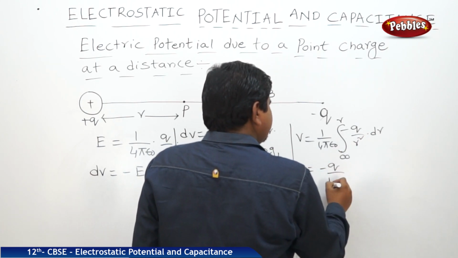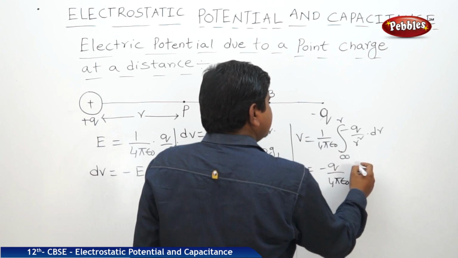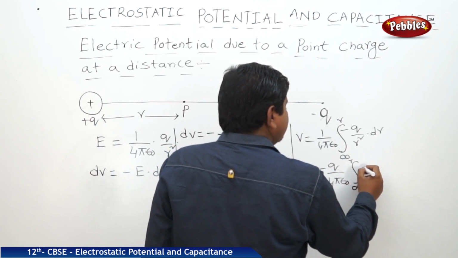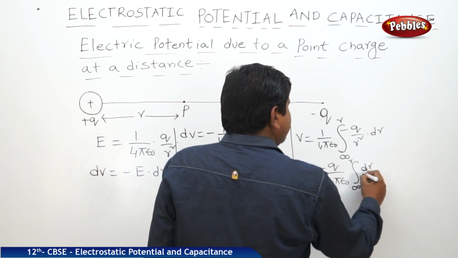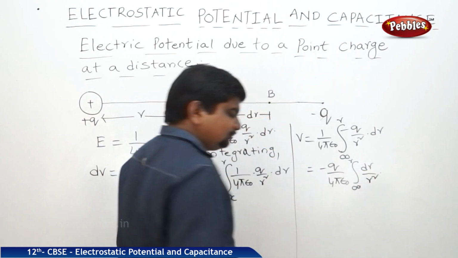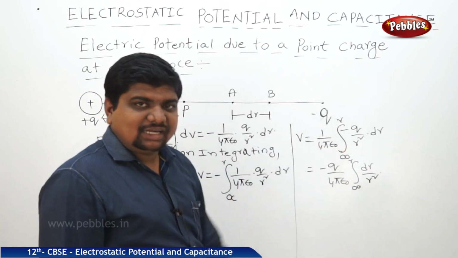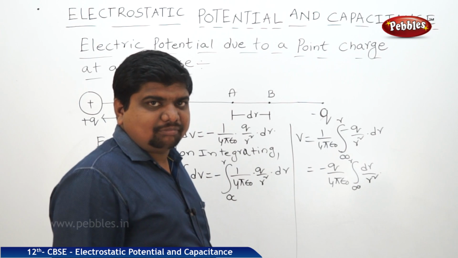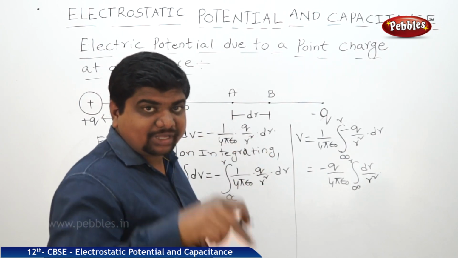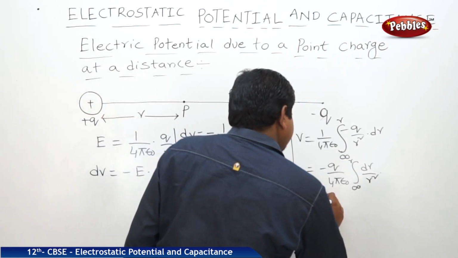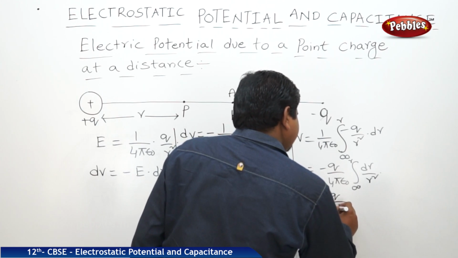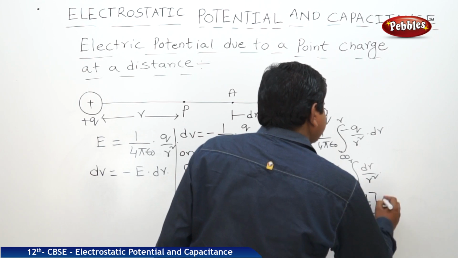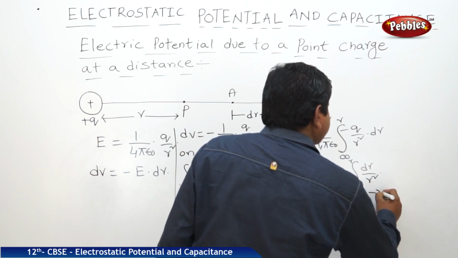Minus Q by 4 pi epsilon naught integral from infinity to r of dr by r square. What is 1 by r square dr? It is r power minus 2 dr, which is nothing but r power minus 1 by minus 1, nothing but minus 1 by r. So minus Q by 4 pi epsilon naught into minus 1 by r from the limits infinity to r.